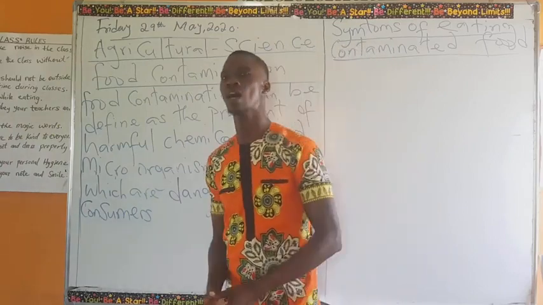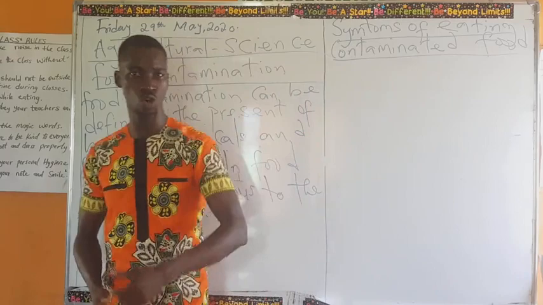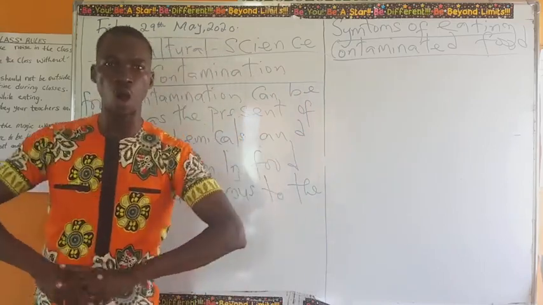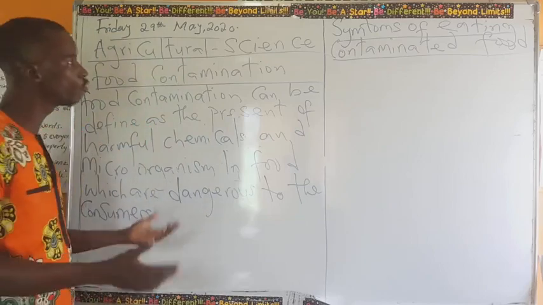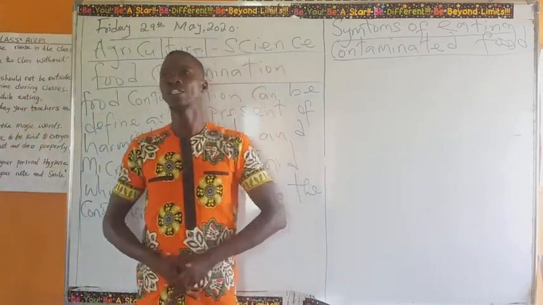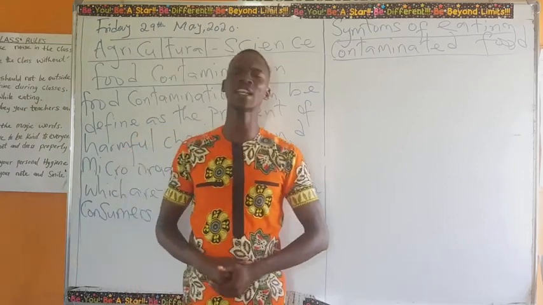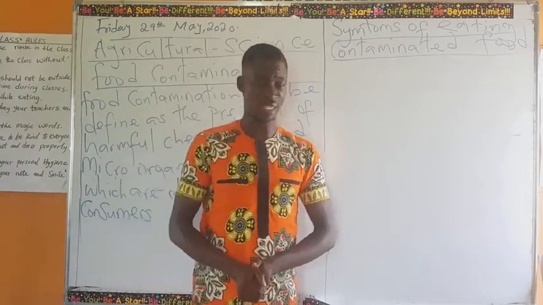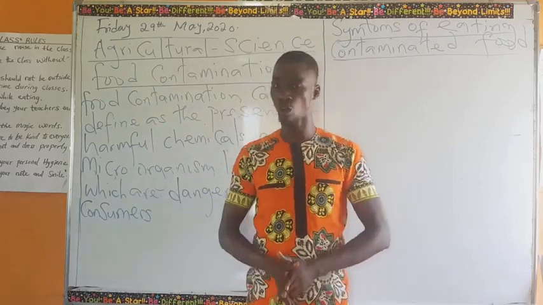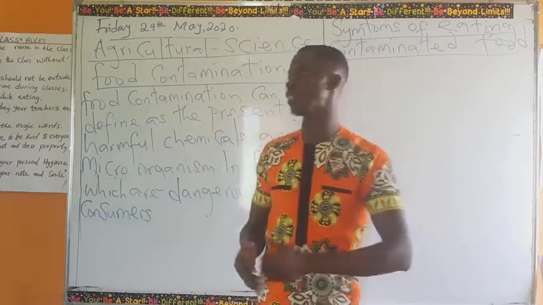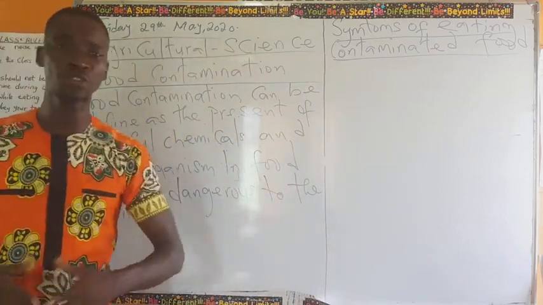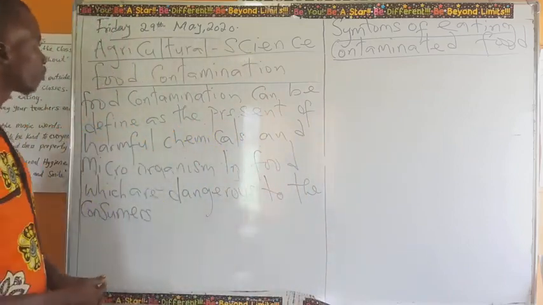Now, who are the consumers? You are the consumers. You at home, you are the consumers. I am a consumer. Everybody in the society, we are all consumers. As far as we take food, as far as we eat food, we are all consumers of food. But in a recent survey, we discovered that there are a lot of problems that make food poisonous, or that make food to be contaminated. Now we are going to be looking at those issues.